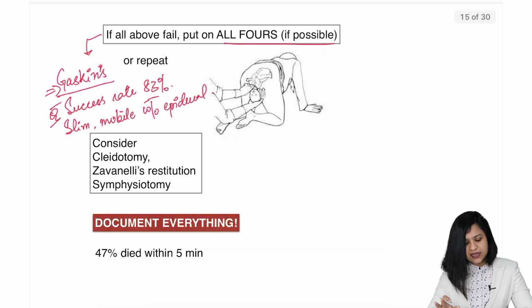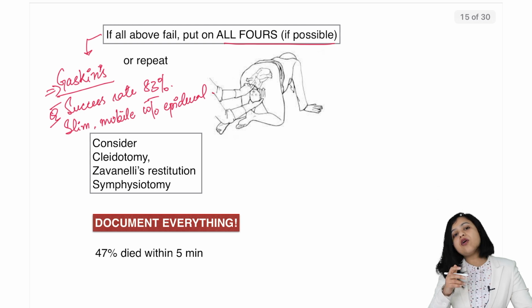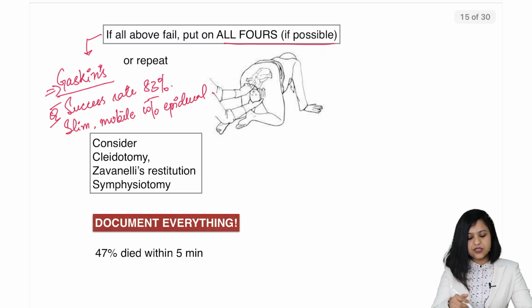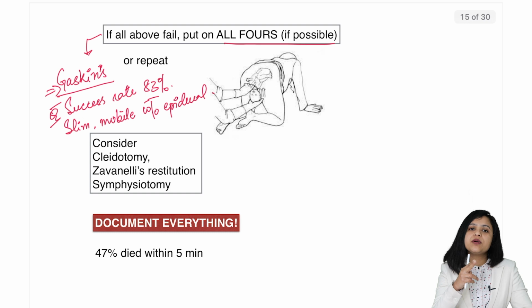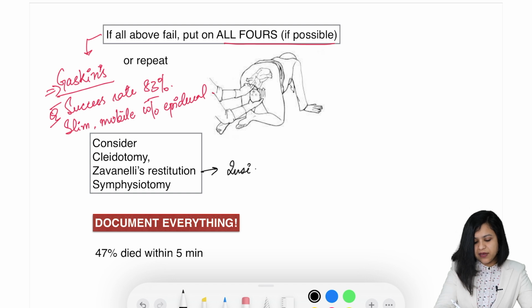Now, if everything has failed, after this you may consider certain invasive procedures, which include cleidotomy, that is cutting the clavicle of the baby. Symphysiotomy, that is you cut the pubic symphysis. And then there is also something called Zavanelli's restitution. What is this? Put the baby back inside and move on to cesarean section.